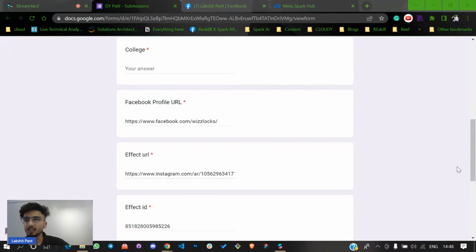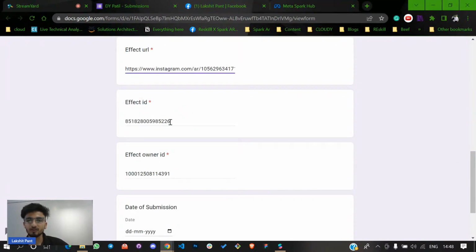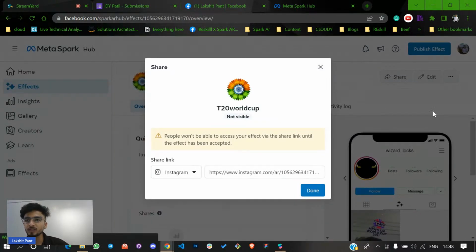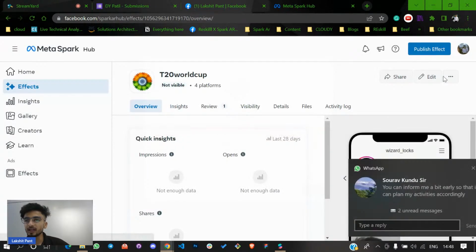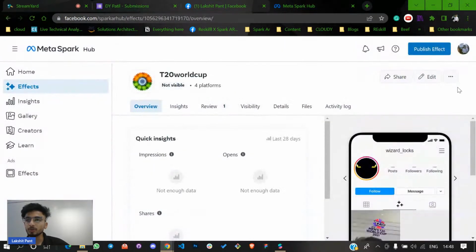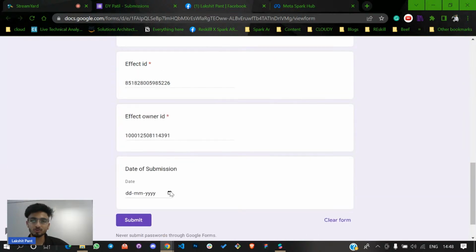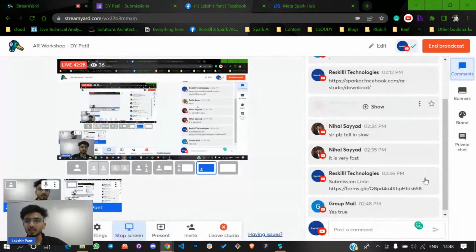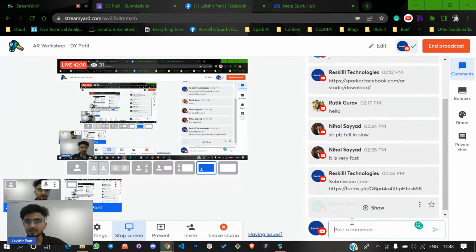Next, it's asking for the effect ID and owner ID. How can you get them? Just go to Spark Hub, click on these three dots, and you can see copy effect ID. Click it and paste it in the Google form. Similarly, click on the three dots, click on copy owner ID, and paste it in the Google form. Choose today as the date of submission and submit the form. This is how you can get the Meta certification.